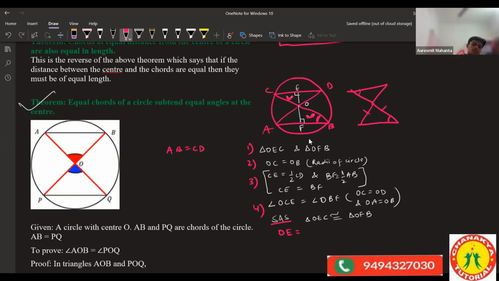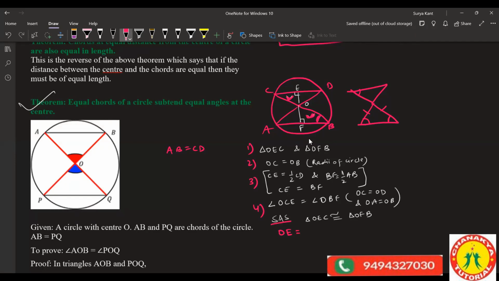Sir, we can't actually use RHS, because we have to prove that they both are equal, right? We have to prove only this line is equal. You can prove Pythagoras theorem in place of the fourth one. Pranay, if you have a doubt, you can write directly here, RHS part. RHS also we can do. 90 degree you can take here, okay? RHS, right hand angle side.